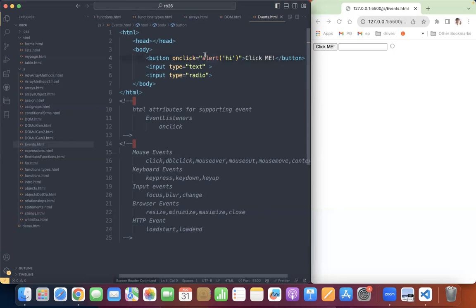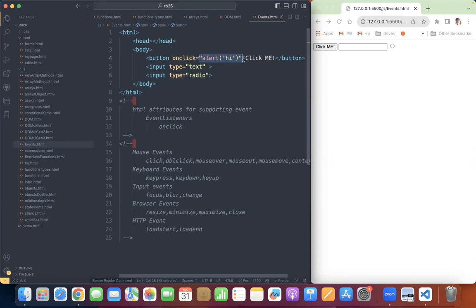That is step number 1. Whenever I perform a click event on this button, what will happen? This onclick listener will listen to that event, and whatever you have bound here will be executed.